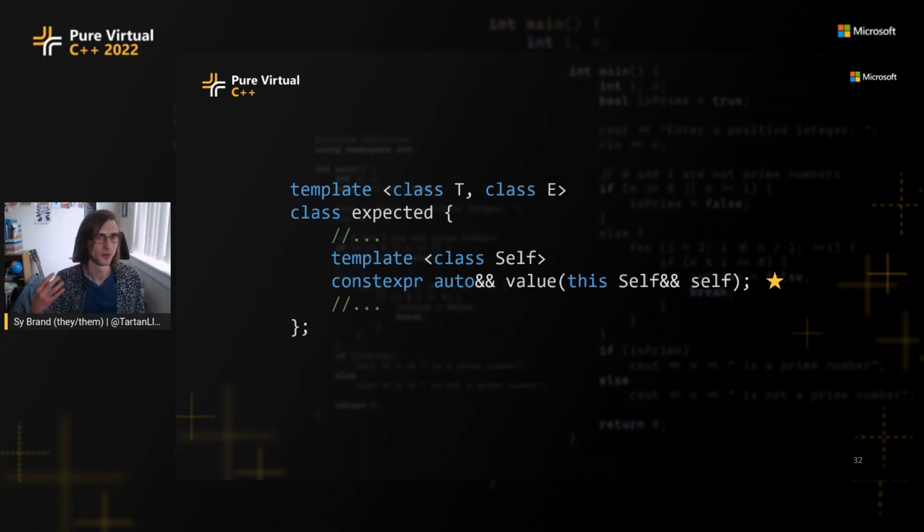It also lets us do CRTP, the curiously recurring template pattern, without having to template our type on the derived type, because self here can be a derived type. It doesn't necessarily have to be expected. Like if you derive something from expected, it could be deduced to that. So our CRTP would be a lot simpler.